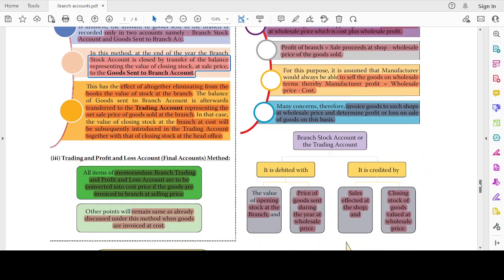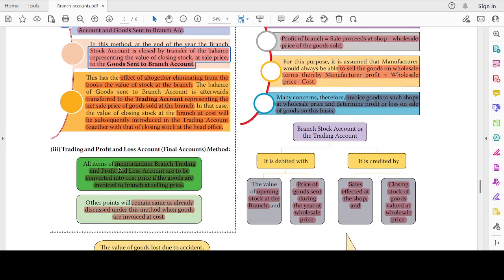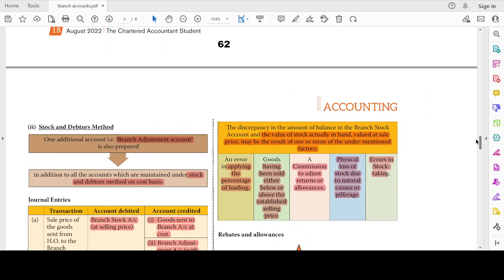Now, trading and profit and loss account, this final accounts method. All items of memorandum branch, trading and profit and loss accounts are to be converted into cost price if the goods are invoiced at the branch selling price. Other points will remain the same as already discussed in this method when goods are invoiced at cost. The only thing we have to do is eliminate that notional unrealized profit. The rest will generally be as we do the final accounts. There is no big change. We are very good at preparing the final accounts, right? So there is nothing new for us to learn here.